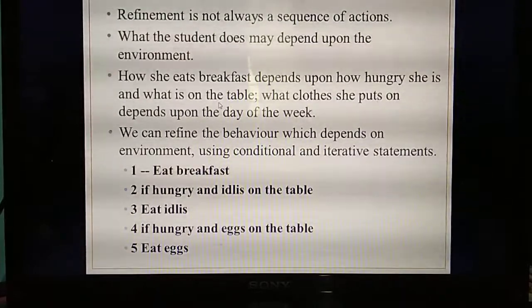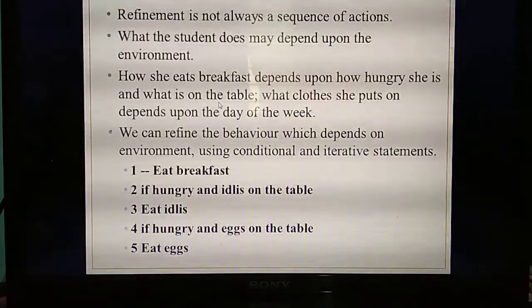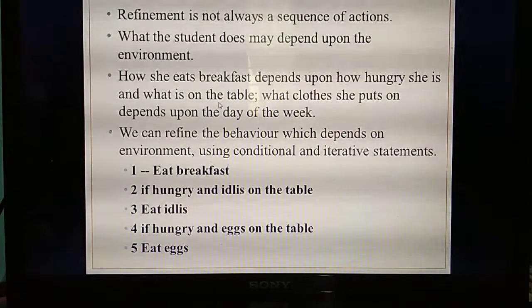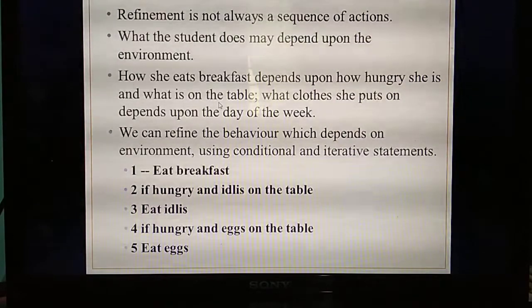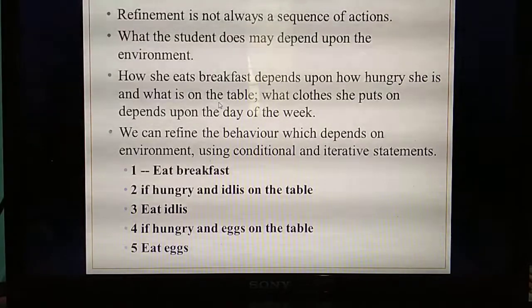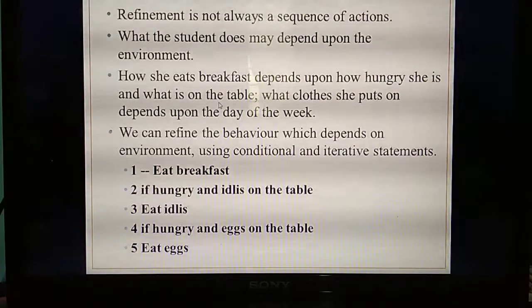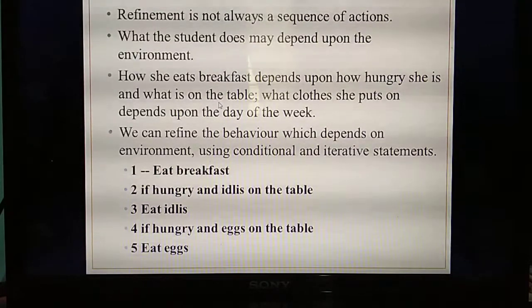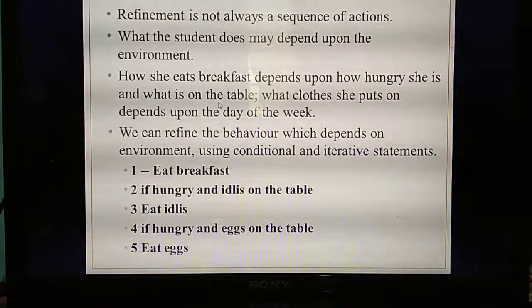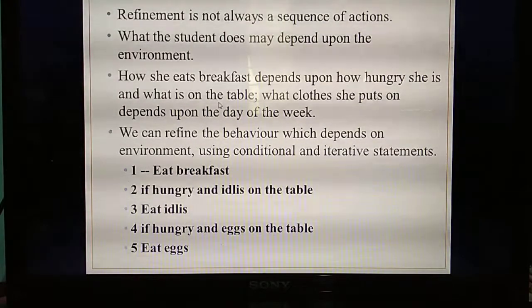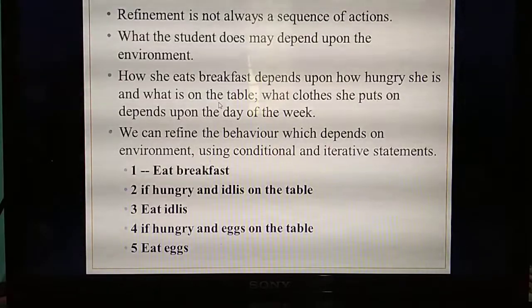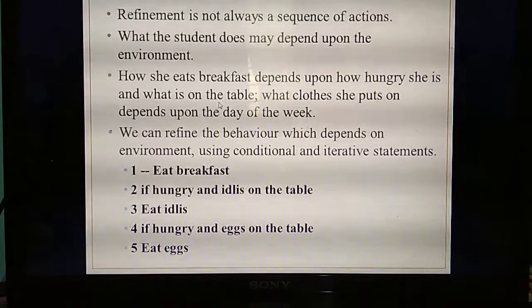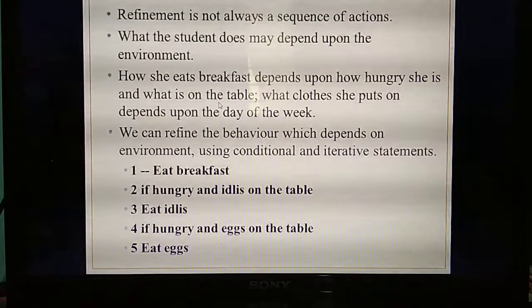Next, put on clothes. Based on the situation, he or she will change the dress. That means Monday and Tuesday one uniform, Wednesday another uniform. So based on the day of the week, he or she will change the dress. Okay, so you are going to write based on the conditions or based on the property of input. That's the input property or input-output relation.